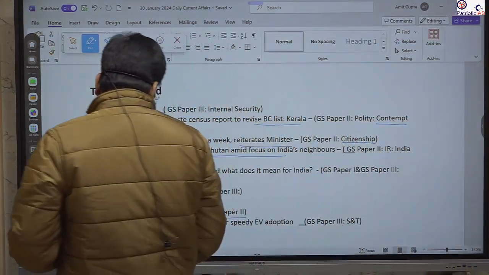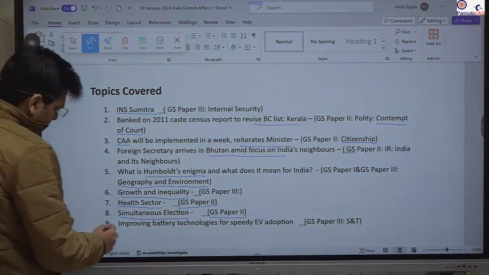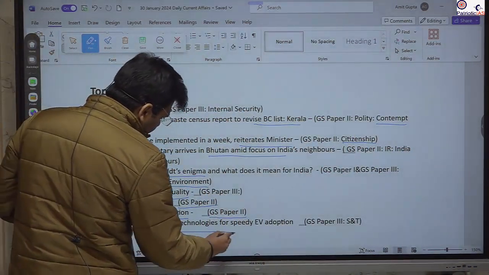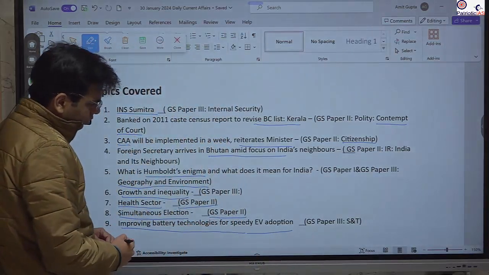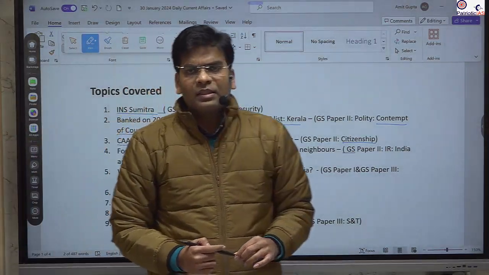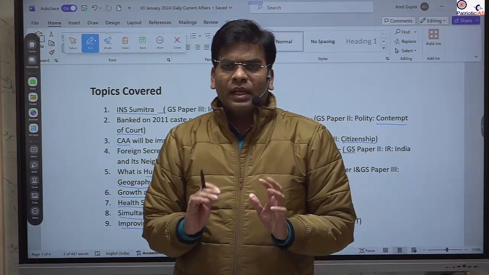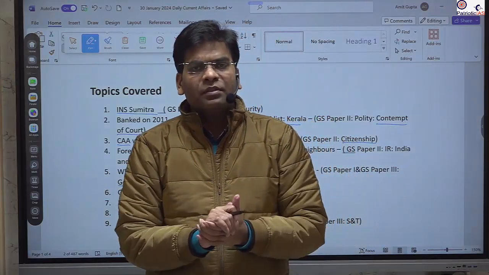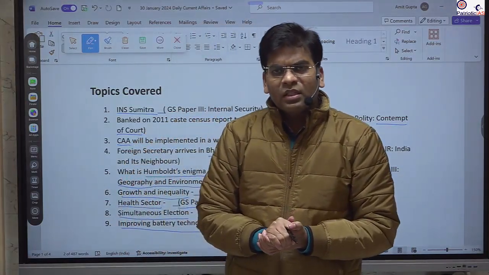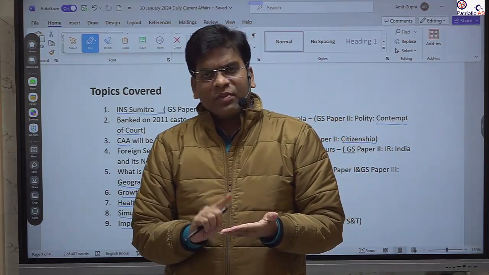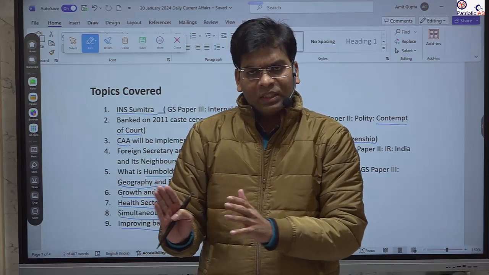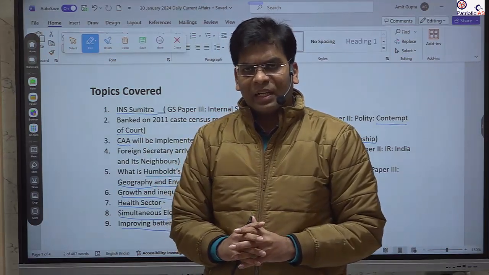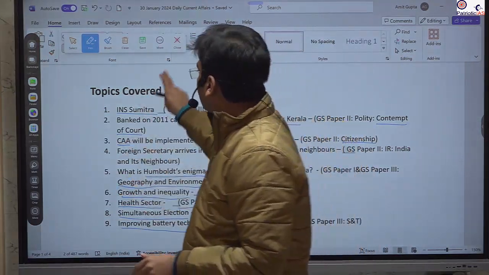The last article that we will discuss is improving battery technology for speedy electric vehicle adoption. We have seen that lithium-ion batteries are impacting the transportation sector. But what challenges is it facing, and what are the new technological advancements in this area? We will try to cover this.